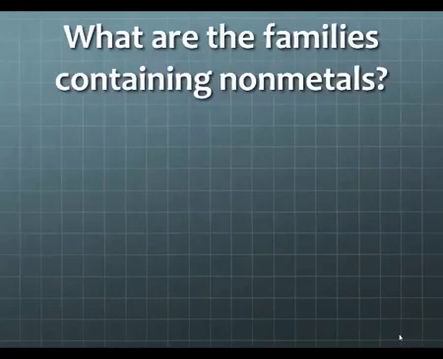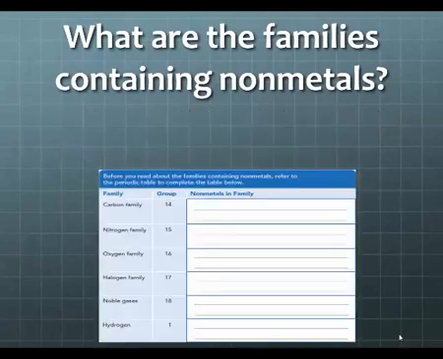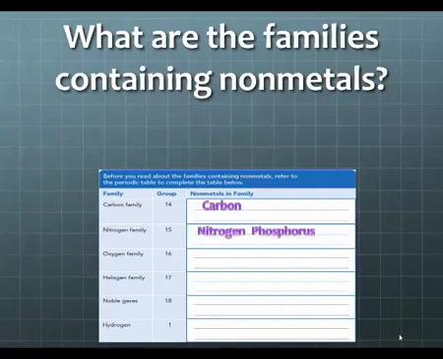So a little bit of review. What are the families containing the nonmetals? Remember, the families containing the nonmetals are the carbon family, the nitrogen family, the oxygen family, the halogen family, the noble gases, and hydrogen. So inside of each of those families, what elements are present? The carbon family. The carbon family contains carbon. The nitrogen family contains nitrogen, along with phosphorus. The oxygen family contains oxygen, sulfur, and selenium.